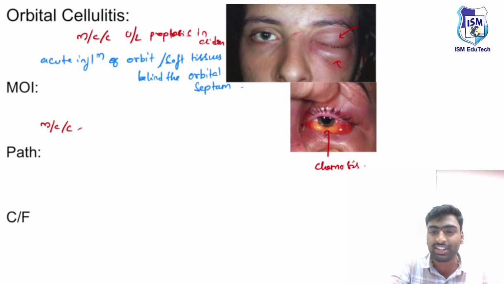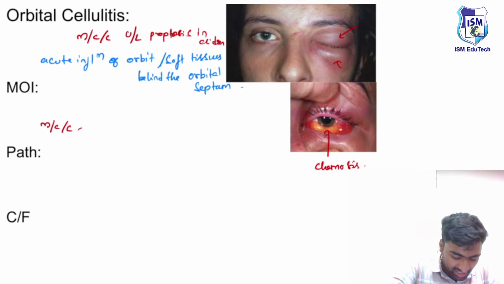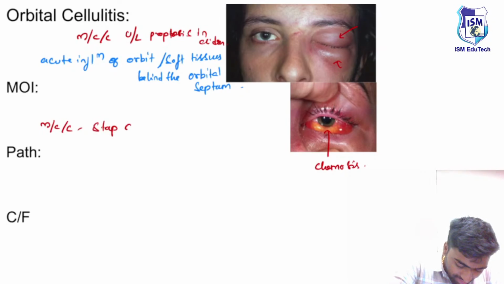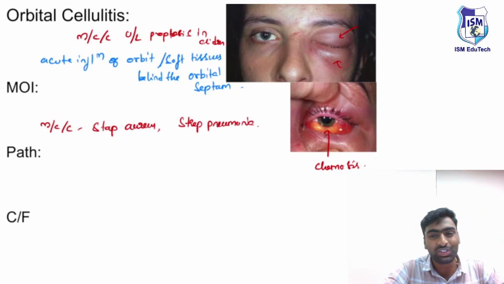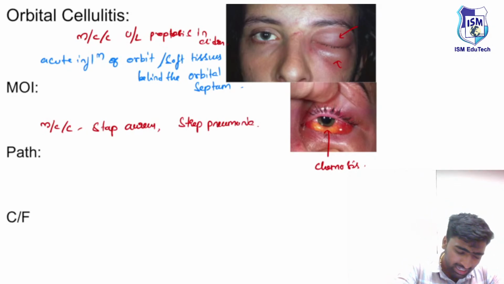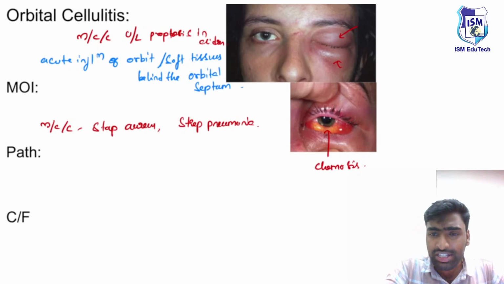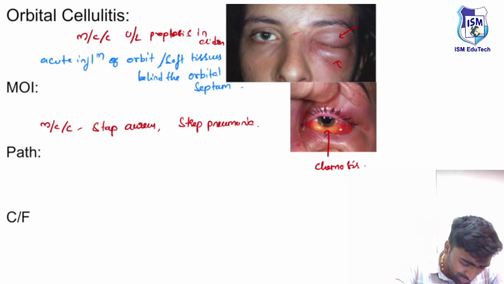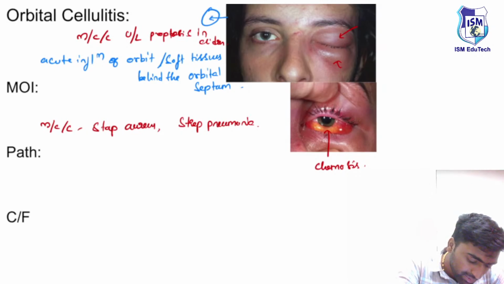The most common cause of orbital cellulitis is our same hero, Staph aureus. Sometimes Strep pneumoniae can also lead to orbital cellulitis. And how could this happen? In a few cases, there is penetration of a foreign body.